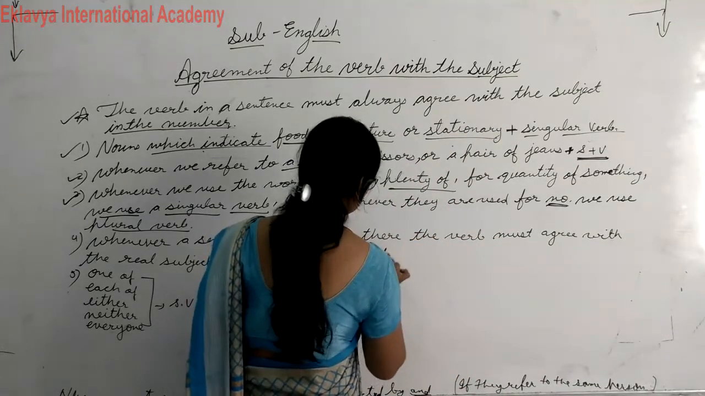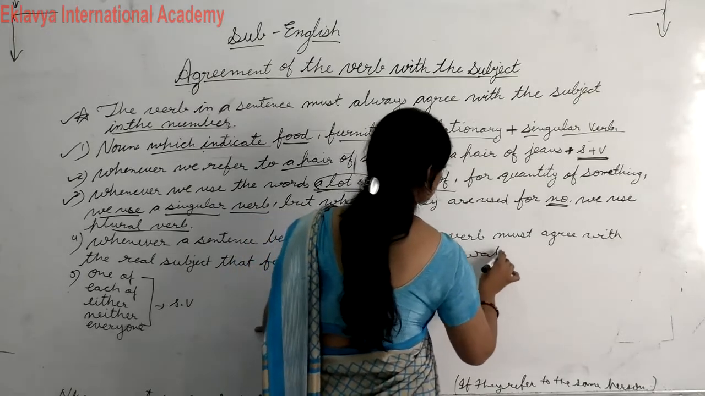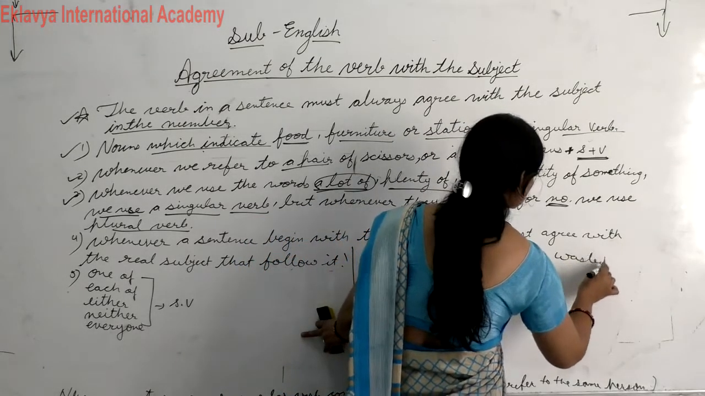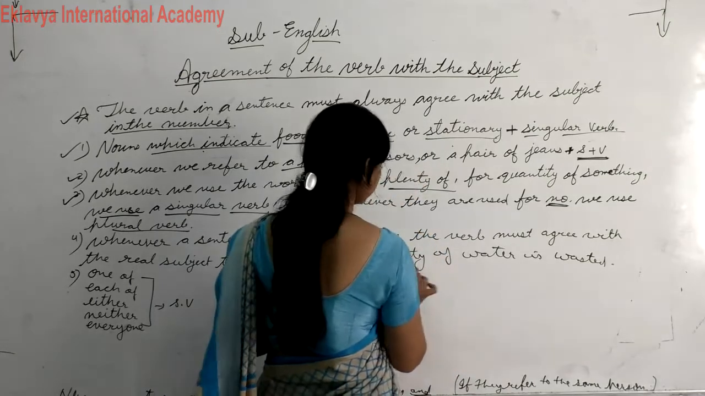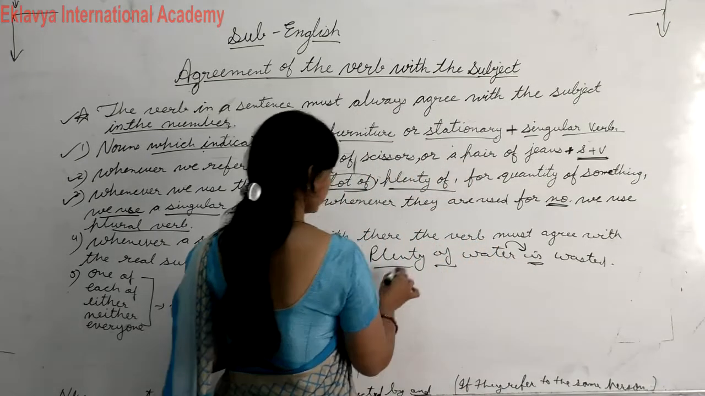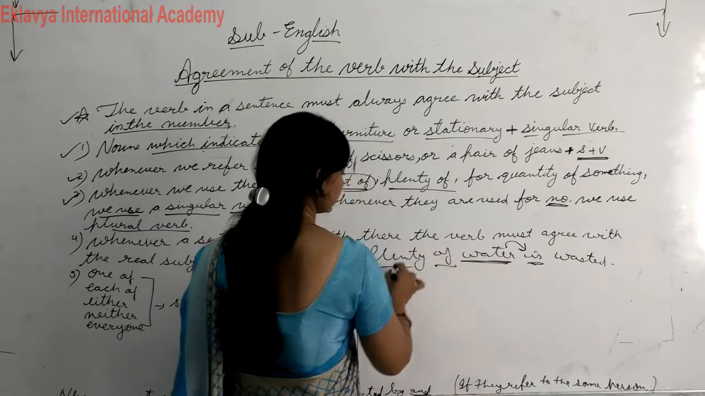Like plenty of water is wasted. Here you can check plenty of use किया, then it will take singular verb. Okay, because water, ये water की quantity बता रहा है.